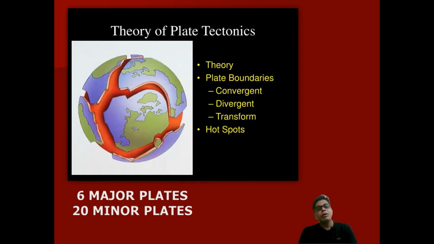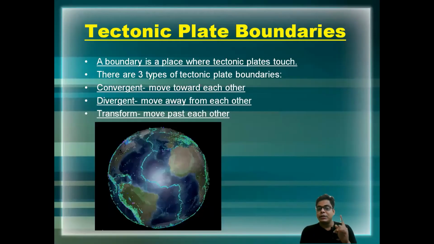So we already discussed that there are 6 major plates and 20 minor plates on the basis of your NCERT book. These 6 major plates, perhaps you know, are the Antarctic plate, Indian plate, Eurasian plate, American plate, African plate, North American and South American plates. So these are basically the 6 major plates.